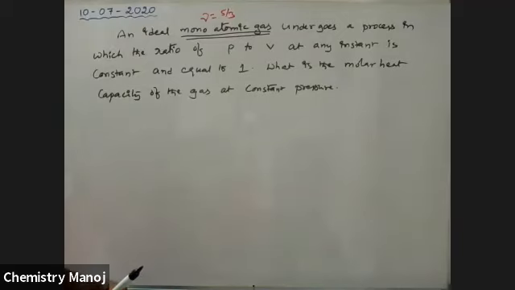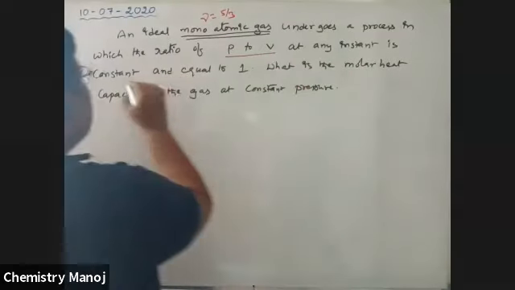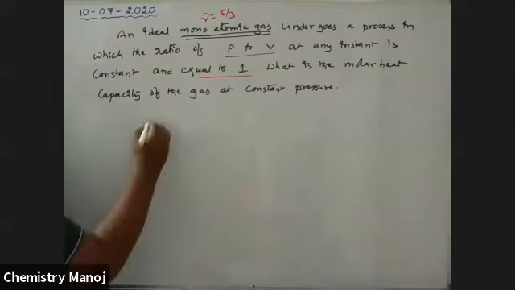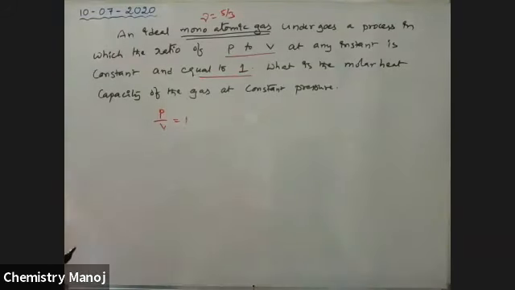So that is the information from monoatomic gas. And the ratio of pressure to volume is equal to 1. That means P by V is equal to 1.